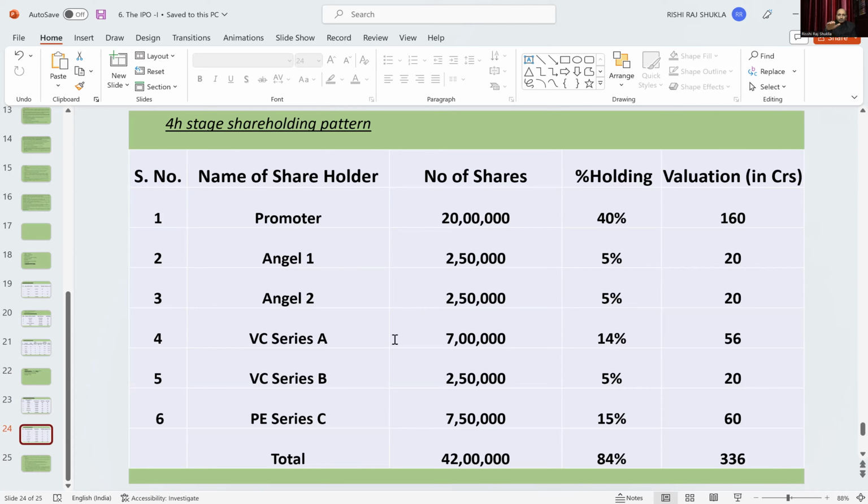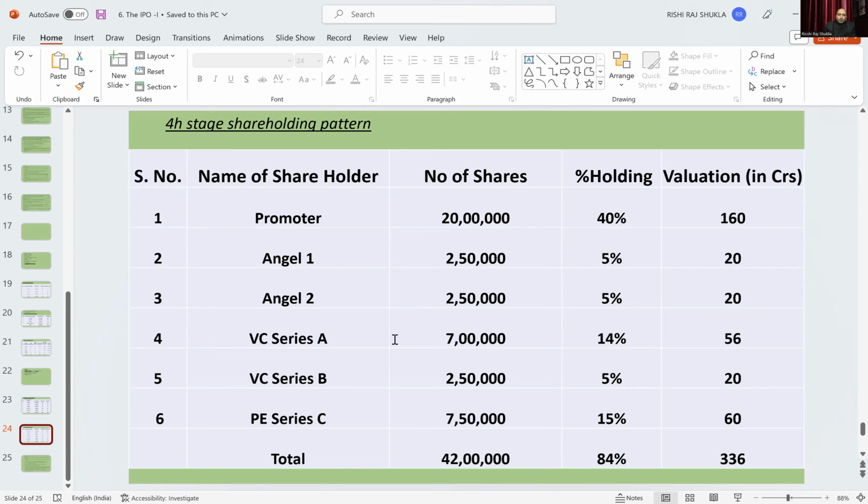So at this stage, a big investor comes in who puts in money and who puts his people on the board of directors, who can oversee the business and provide some guidance, some direction also. This investor is known as a PE investor, and they take, for example, a 15% stake and put in 60 crore of